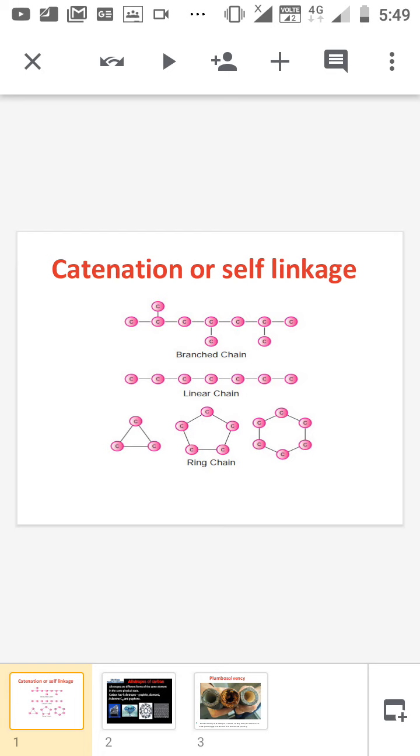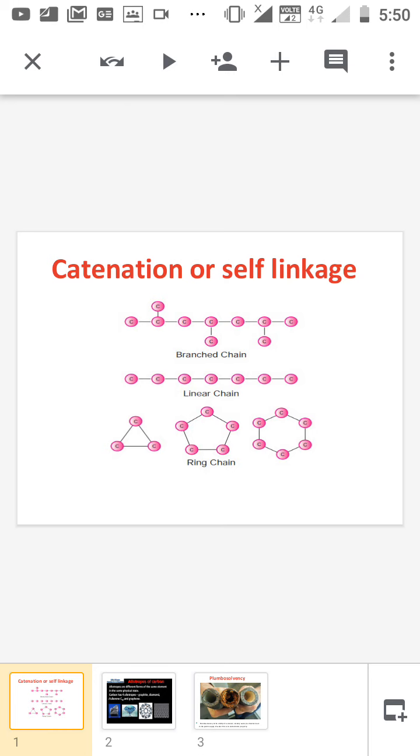Similarly, silicon, germanium, tin, and lead also form catenation, but the probability decreases. That means the energy for forming a bond between carbon atoms is 354 kilojoules per mole. For silicon it is 222, for germanium it is 167, for tin it is 155, and for lead it is 87.